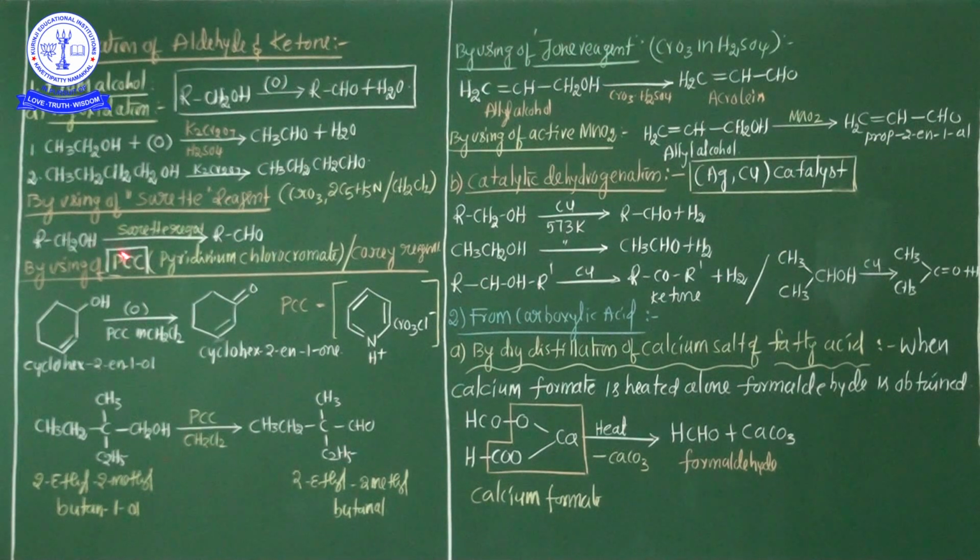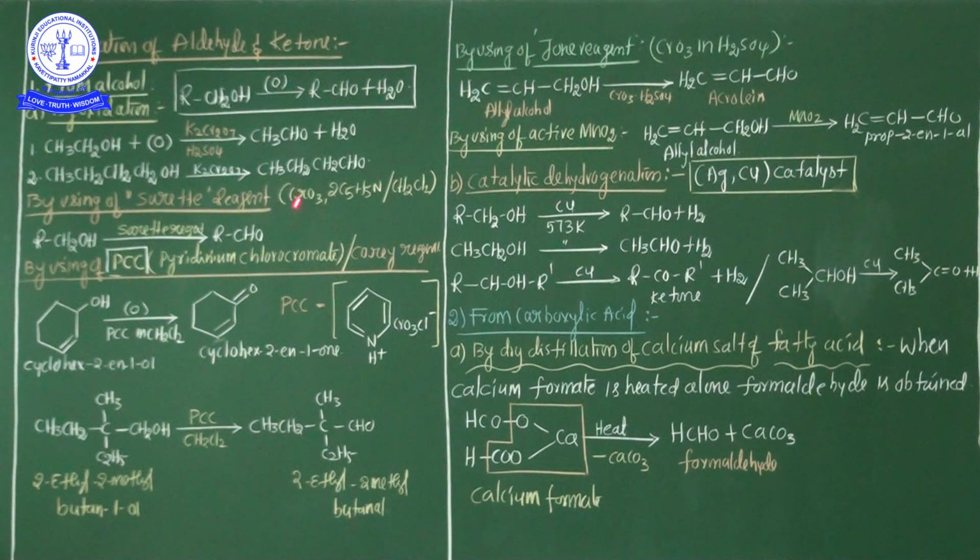For example, see here, Sarett reagent. The first one is the use of Sarett reagent, or another name, Sarett-Collins reagent, named after a scientist. What is the combination of the Sarett reagent? Chromium trioxide pyridine complex dissolved in the solvent methylene dichloride.